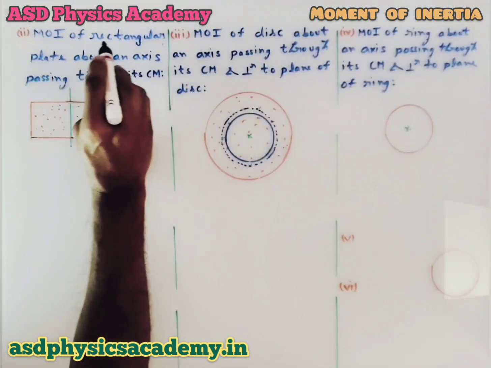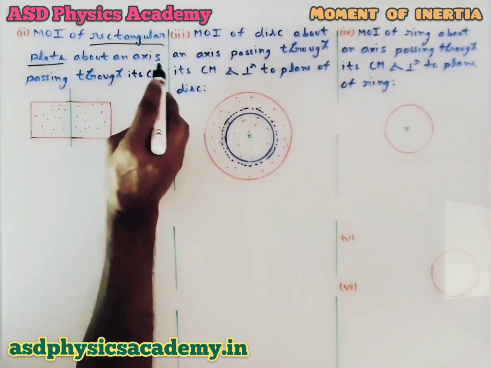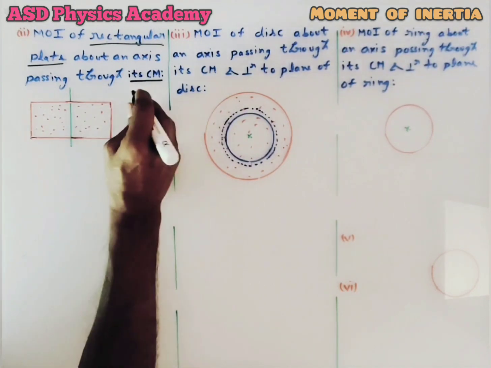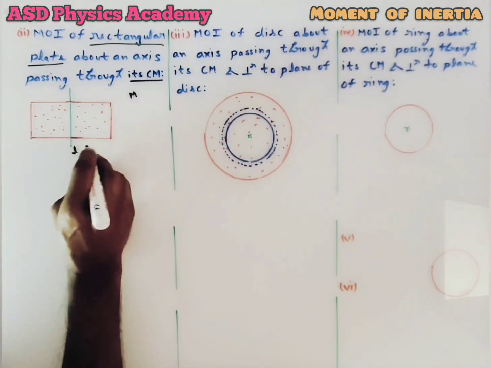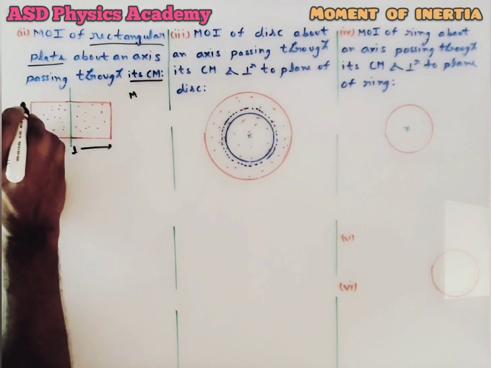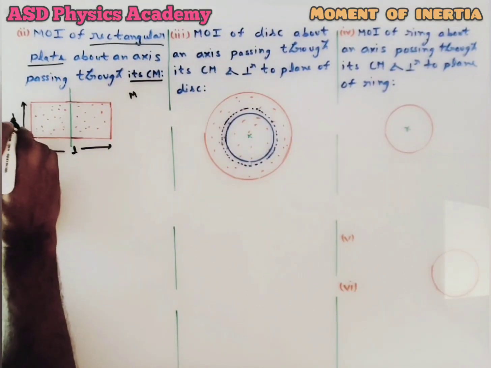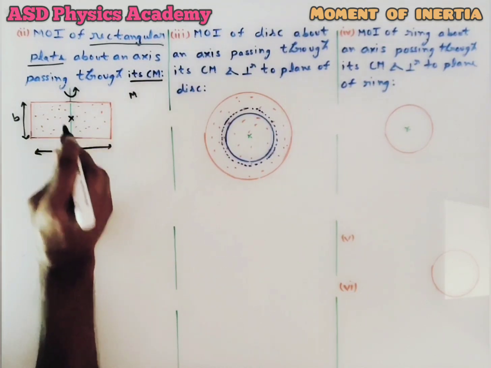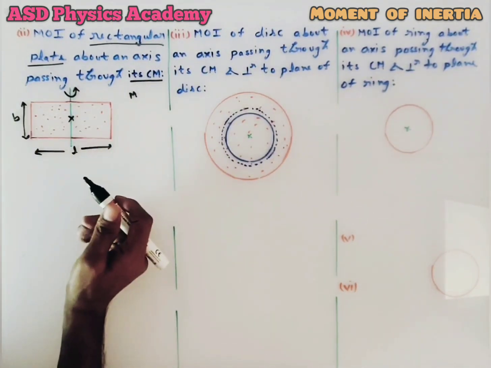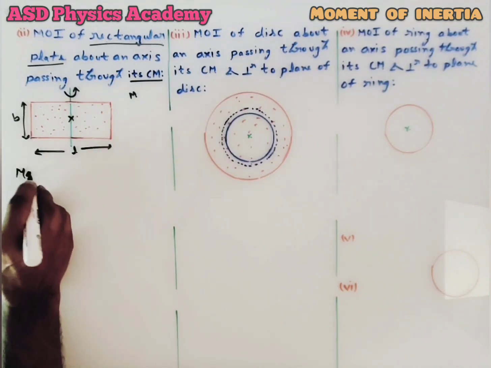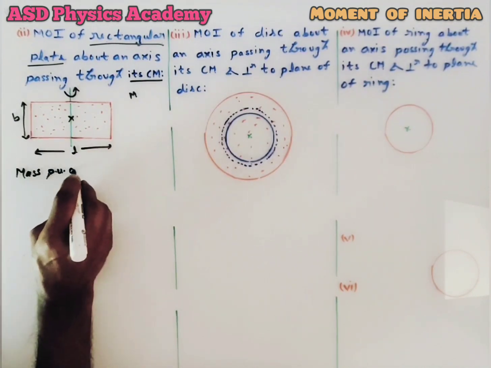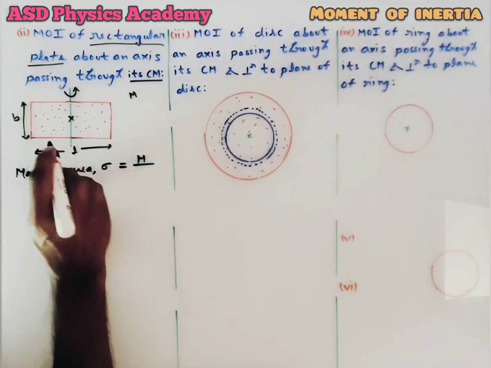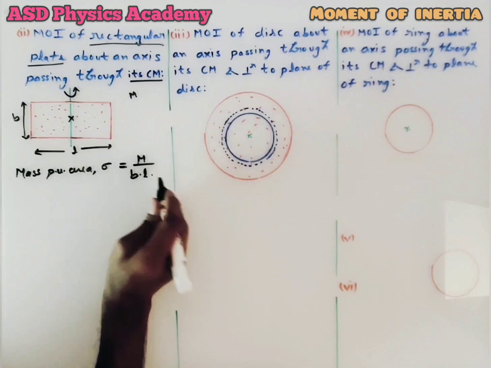Case 2 is the moment of inertia of a rectangular plate about an axis passing through its center of mass. So here I have taken one rectangular plate of mass m, length l and breadth b. This plate is rotating about the axis passing through the center of mass. Now as this plate has an area, the mass per unit area of this plate is represented by sigma, and it is given by mass over the area of the plate. For a rectangular plate, that means b into l.